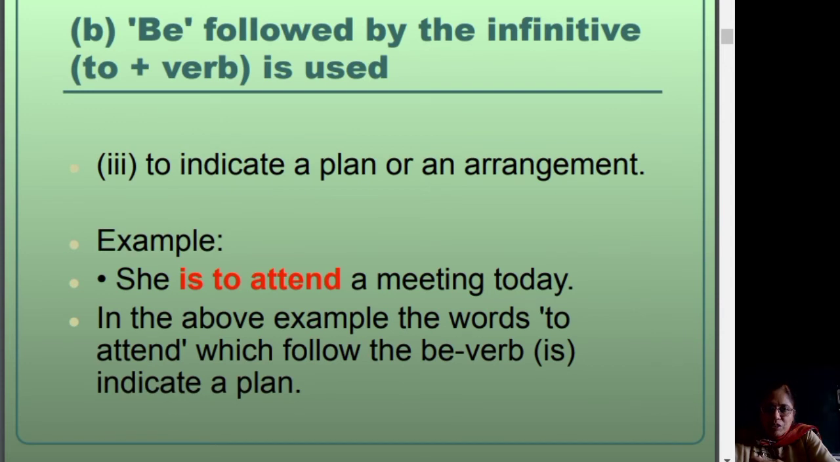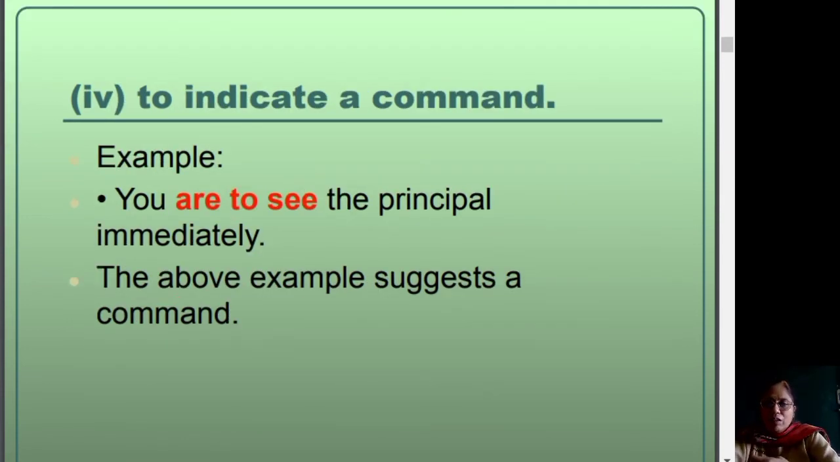When I use the be form of verb along with an infinitive, infinitive means the to plus verb form, then I can use it to indicate a plan or an arrangement. For example, she is to attend a meeting today. So in the above example, the words to attend, which follow the be form of verb, indicate a plan. Another usage of be can be to indicate a command.